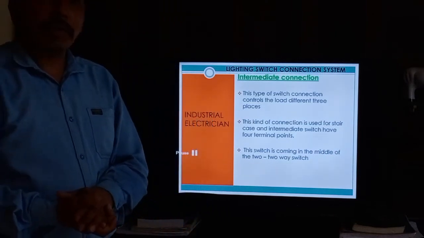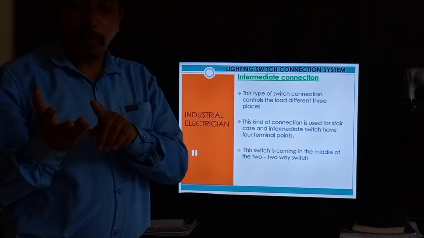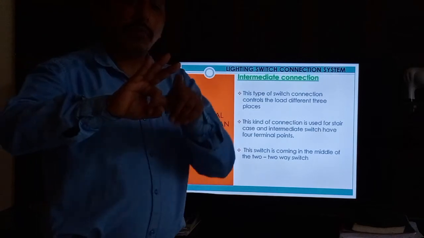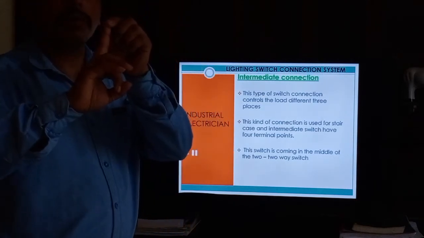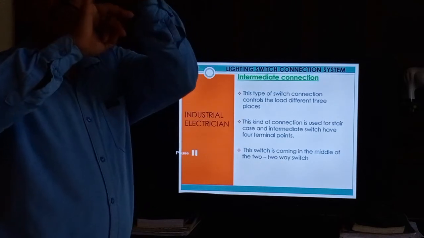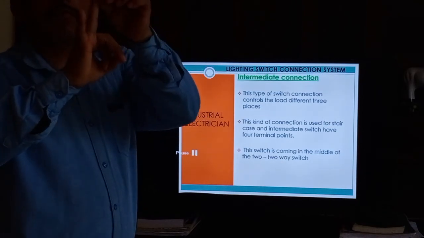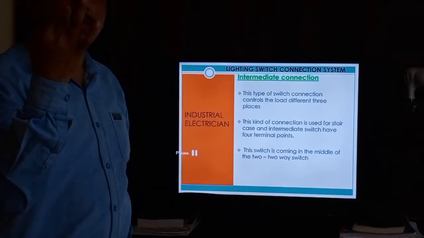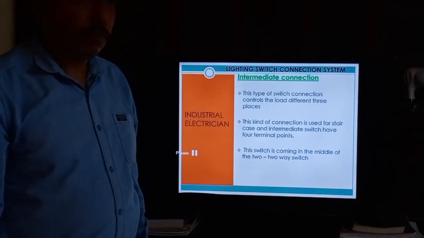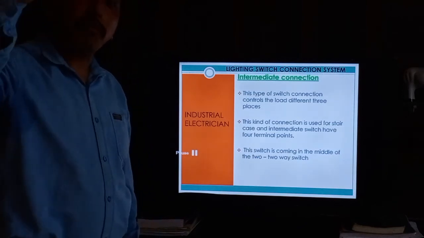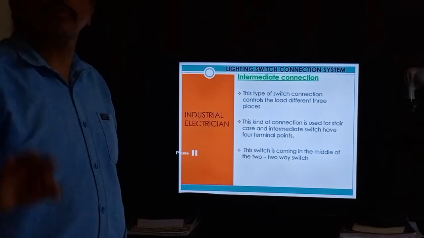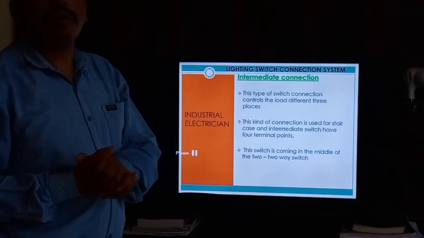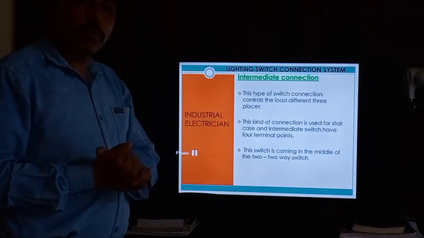Suppose for example, first floor, second floor and third floor are 3 switches. You install a two-way switch on the first floor and a two-way switch on the third floor, but on the second floor you use the intermediate switch. It always comes at the center of the two-way switches. If you put the intermediate switch on the first floor, this circuit does not work. So the intermediate switch always comes in the center part between the two-way switches.